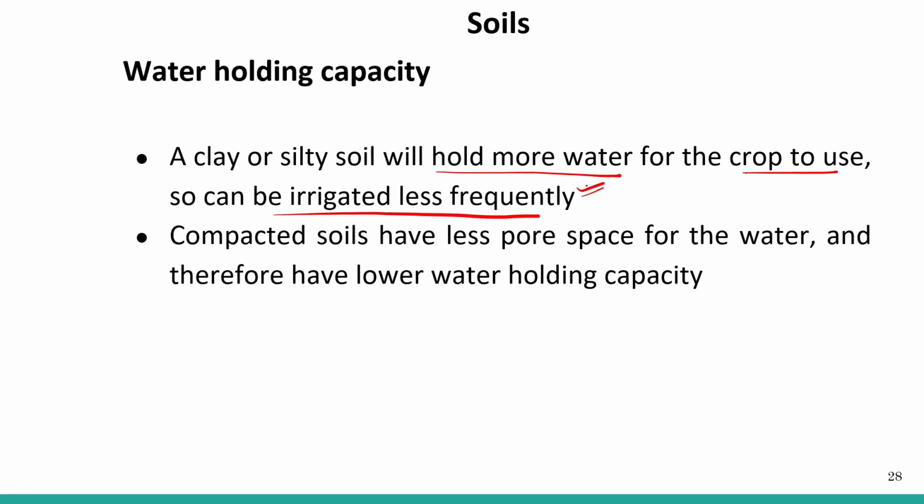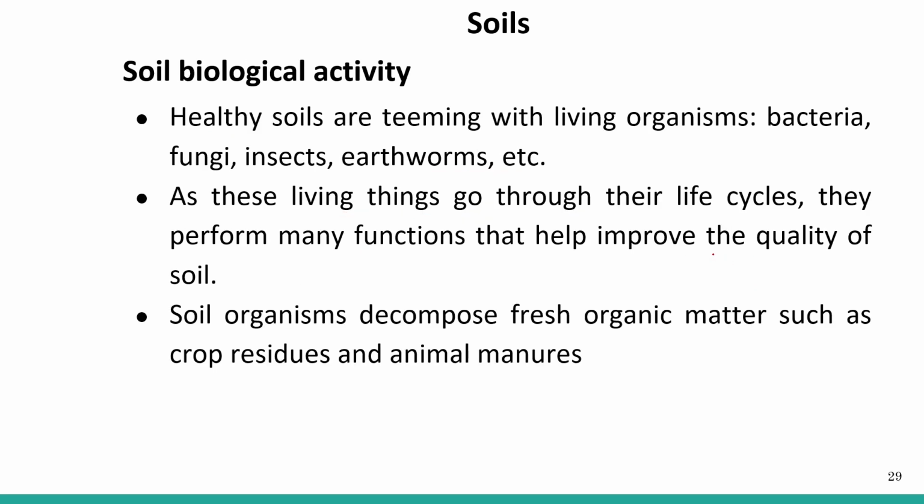It means you do not have to give water to the plant continuously, because these two types of soil, silt soil and clay soil, have a high water holding capacity. They can hold the water for a long duration of time, so time to time you do not have to give water to the plants. Compacted soil has fewer pore spaces for the water and therefore has lower water holding capacity. This we have already discussed.